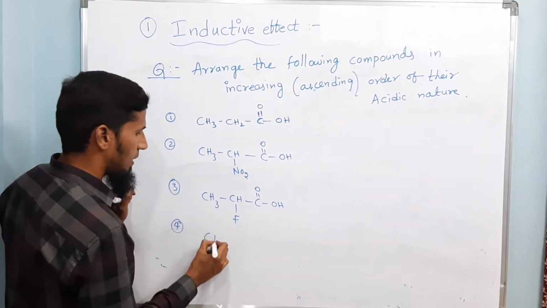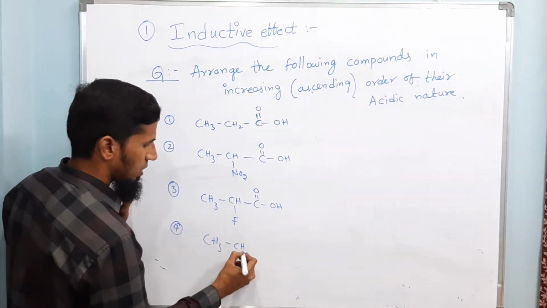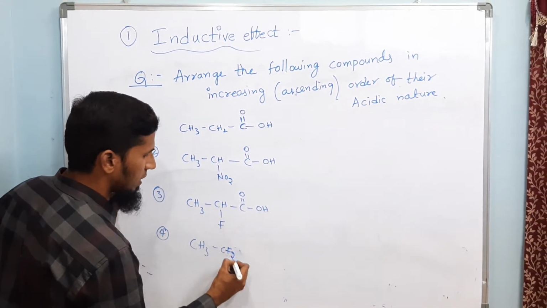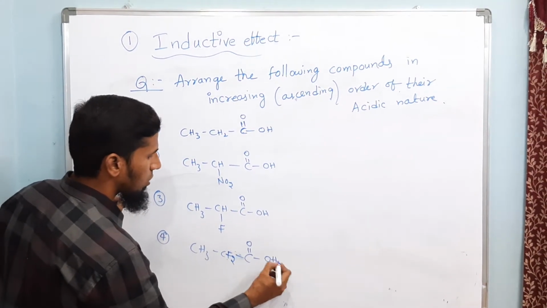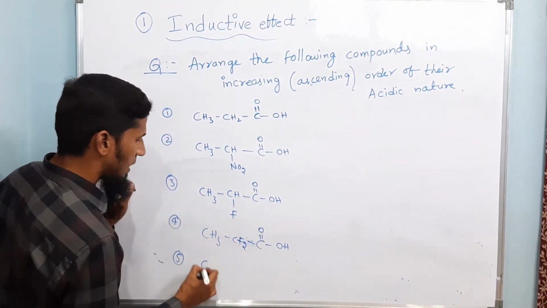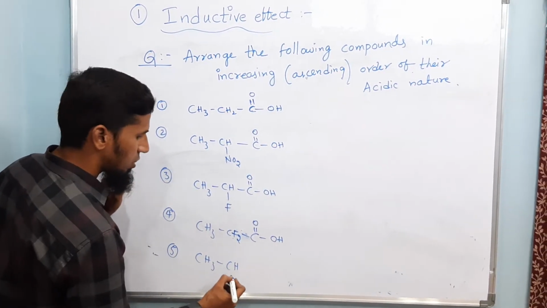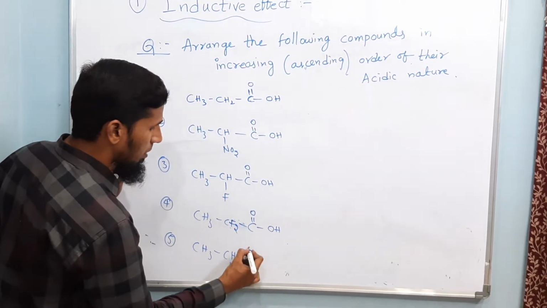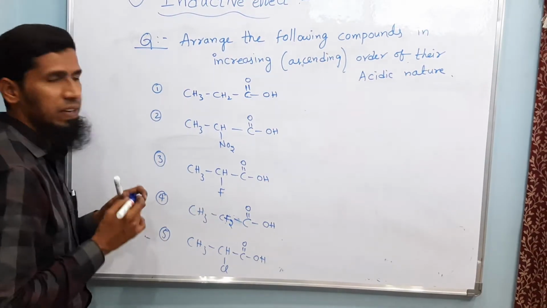Fourth one is CH3, CF2 you can consider, C double bond O, OH. And fifth one is CH3, CHCl, C double bond O, OH. Let us take these 5 examples.